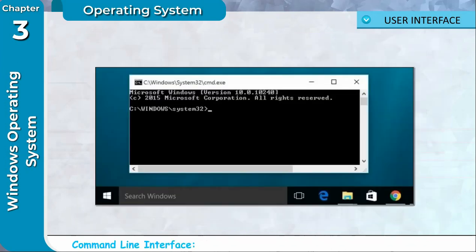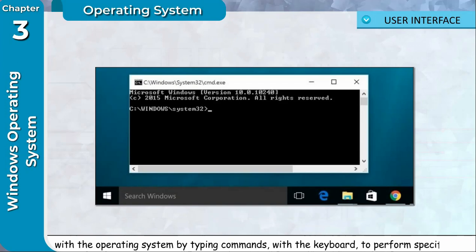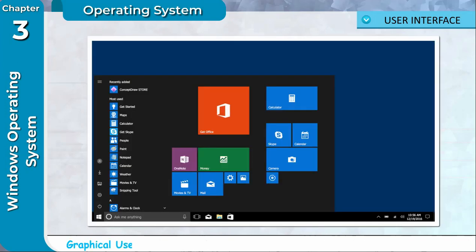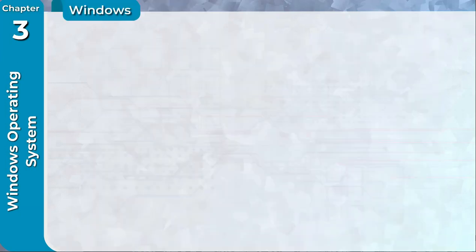Command line interface. With a command line interface, CLI, the user interacts with the operating system by typing commands with the keyboard to perform specific tasks. Graphical user interface. With the graphical user interface, GUI, the user interacts with the operating system by using mouse to access windows, icons, and menus. Most users today work with a graphical user interface.